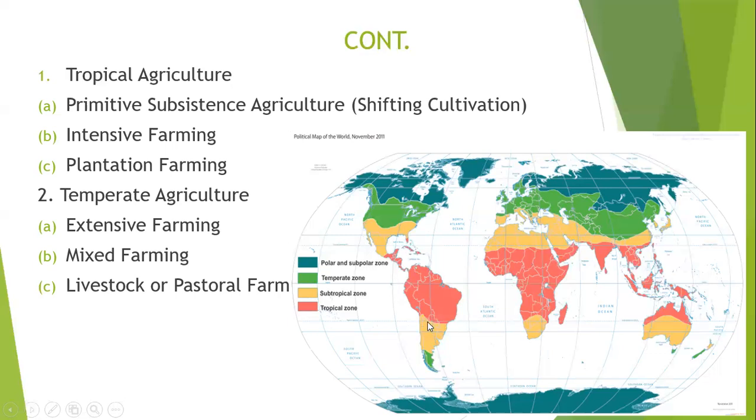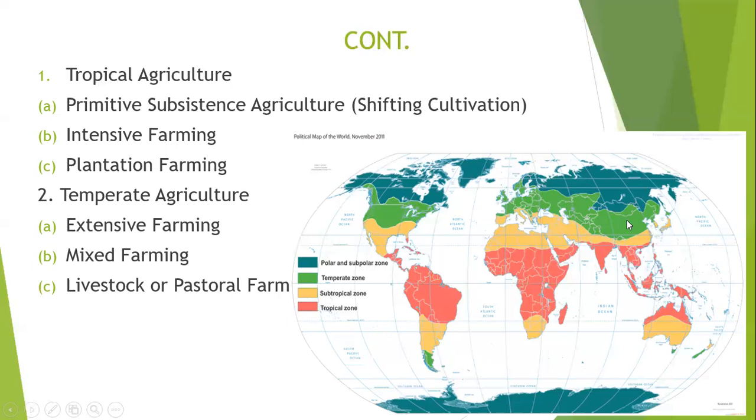Now, we also have what we call temperate regions. As you are able to see where these areas are showing green, our key indicates the temperate zone. These are areas which are neither too cold nor too hot.